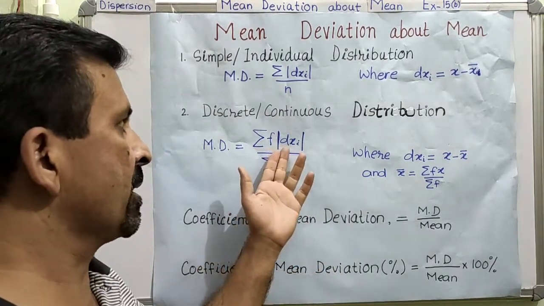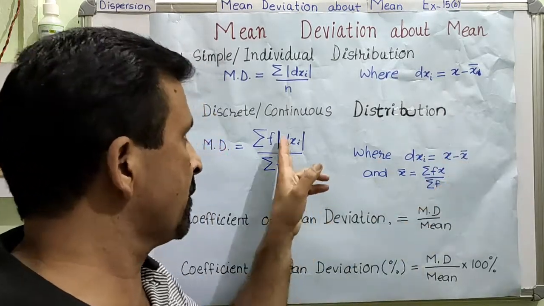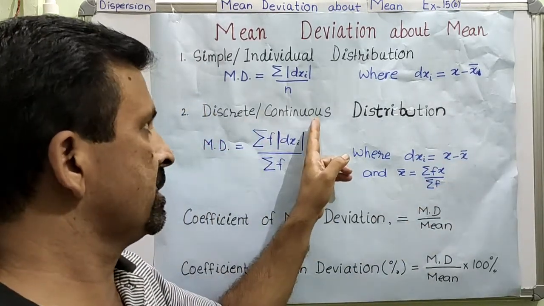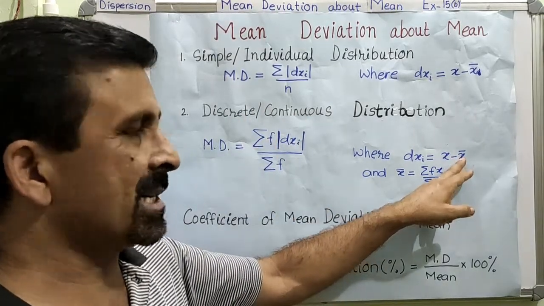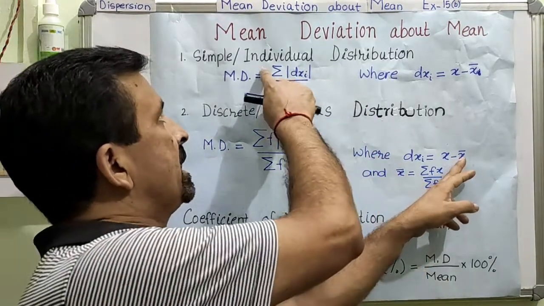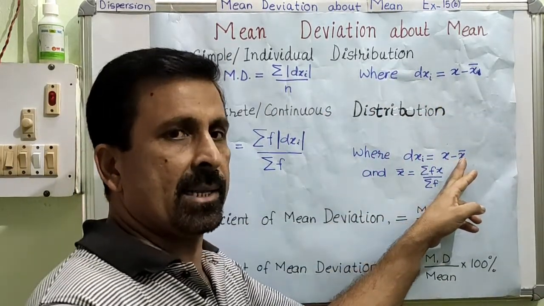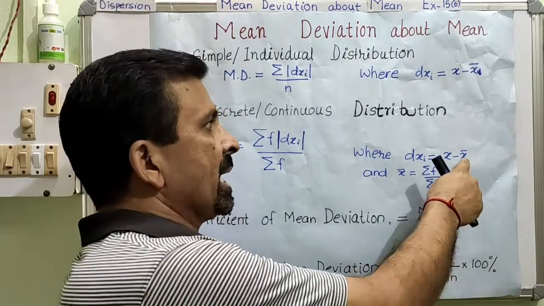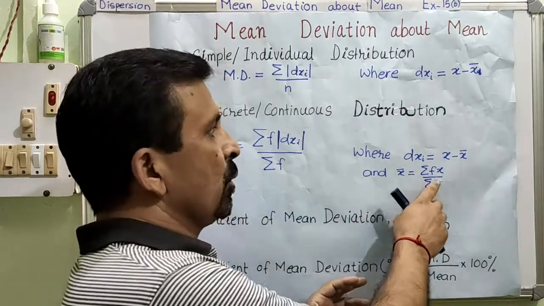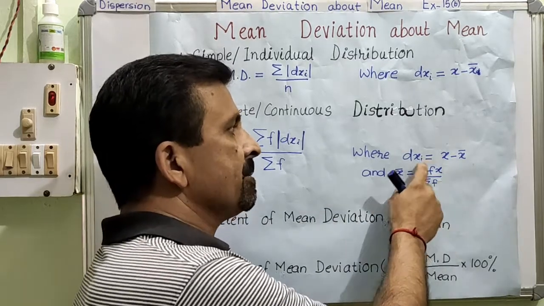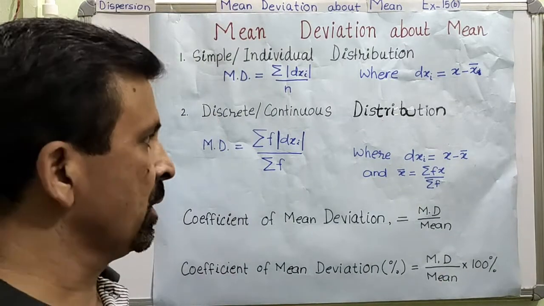Clear? Now here also dxi is calculated in the same way, as x minus x bar, whereas for the continuous or discrete series, this mean is calculated a little differently. For the individual distribution, it is simply calculated by adding all the data and dividing by the total number of data. Whereas in the case of a frequency distribution table or discrete series, we will use this formula for finding the mean. I am going to demonstrate everything to you.